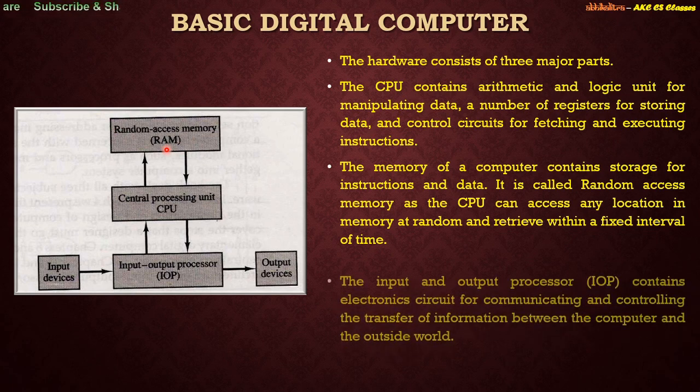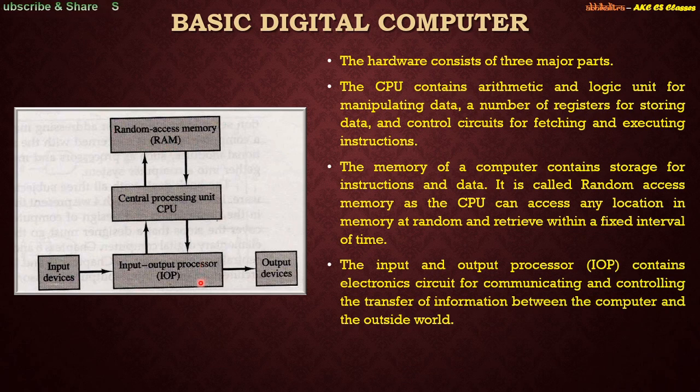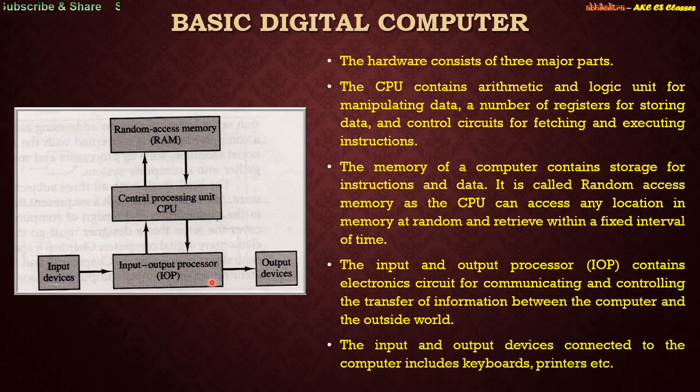The next part that we are interested in is the input output processor. The input output processor is used for communicating with the different peripheral devices that are connected with the computer. The peripheral devices can be input devices like keyboard and mouse, and output devices like printers or a display monitor, right? All these input and output devices are controlled by a separate processor known as the input output processor. This input output processor is responsible for handling the management of input and output devices, right? So now we'll move on to the next slide.